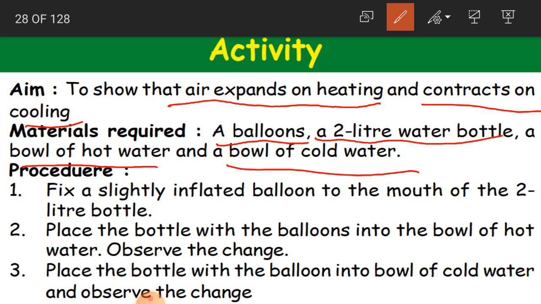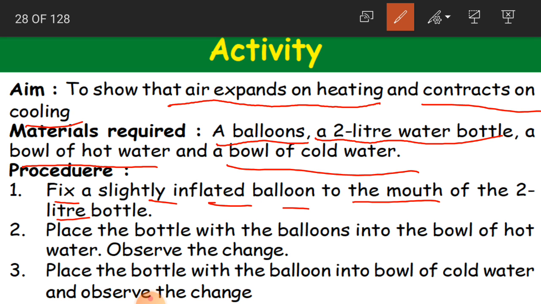And now what is the procedure? First you have to fix a slightly inflated balloon to the mouth of the 2-liter bottle. Any bottle, it is not that only a 2-liter bottle, children. If you have a 2-liter bottle, it is a big bottle, so you will be having more air. If the bottle size is big, the air quantity also will be more. So that is why you can take a 2-liter bottle. If you are not having, you can take even a smaller bottle than that. Clear, children? So now what you are going to do?